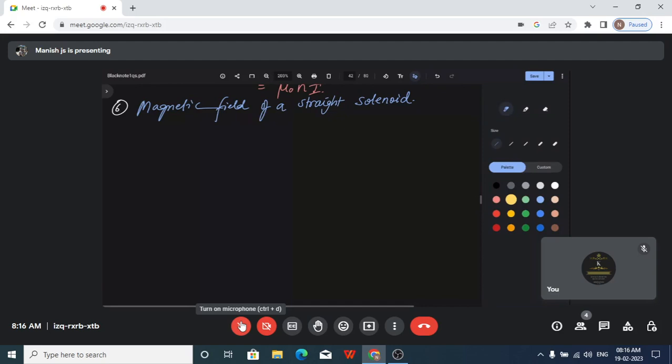Correct. A bar magnet is permanent. Bar magnet, horseshoe magnet, these all have a permanent magnetic field. And a solenoid has a temporary magnetic field. Only until current passes, it shows a magnetic field. Once current is off, it is as good as a normal non-magnetic object. It will not show any magnetic property. So that is the reason solenoids are classic examples of electromagnets.